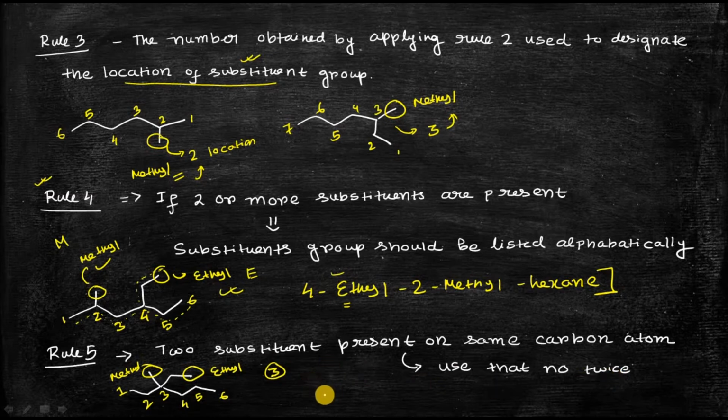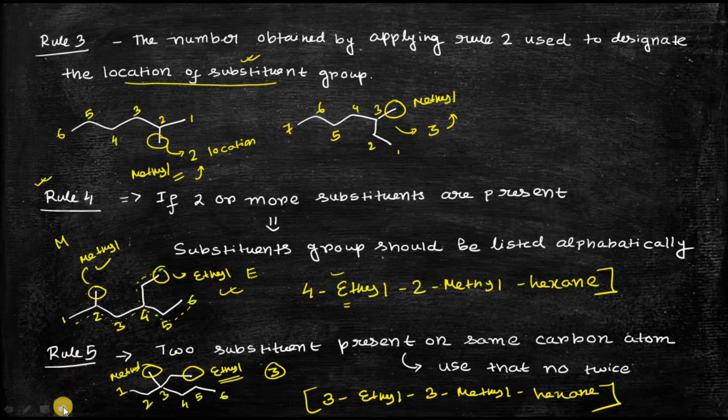So you can do it like this: 3, then at first you have to write ethyl, because E alphabetically comes before M. So 3-ethyl. Then you have to again use the number, because according to rule number 5, if you have two substituents attached to the same carbon atom, you have to write the number twice: 3-ethyl-3-methyl. There are a total of 6 carbon atoms in the parent chain, so that's why it is called hexane. So this is rule number 5.